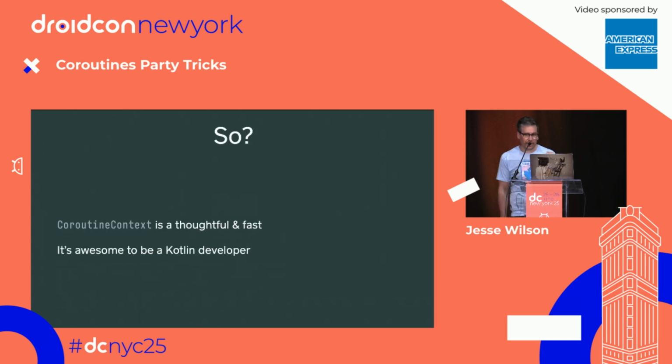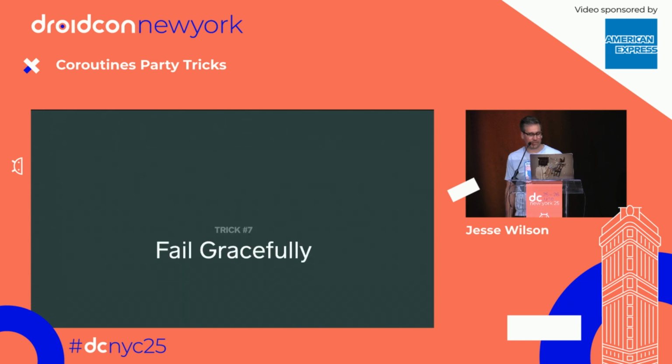The thing I just want to celebrate is that coroutine context is thoughtful and fast. And I don't know, it's really excellent to be a Kotlin developer because we've got these types of optimizations where our programs are just sort of fast for free because somebody really went hard on tuning this thing.